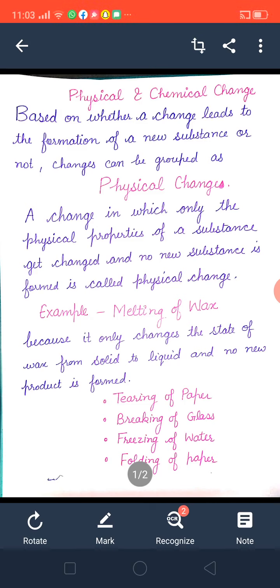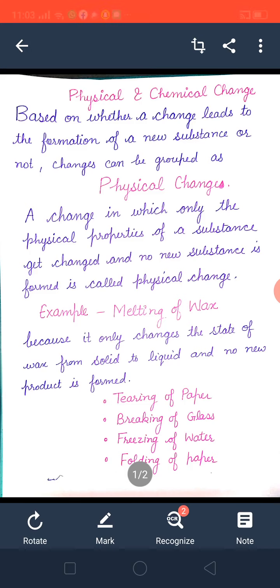Very good. So it means it is a reversible change, as the original paper can be obtained back by unfolding the paper, because you have again obtained the original paper. But you have to keep in mind, beta, it means you have not got back any new substance. Earlier also paper was there. After unfolding, again you have got the paper. So what kind of change is it? Think about it.